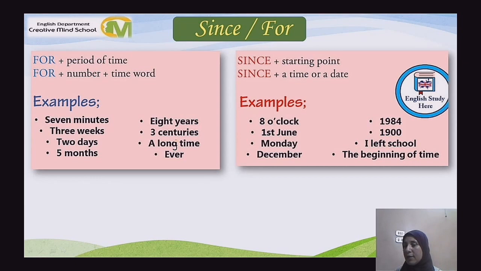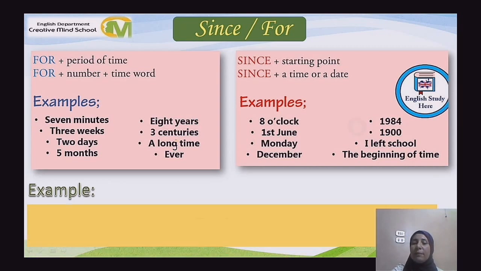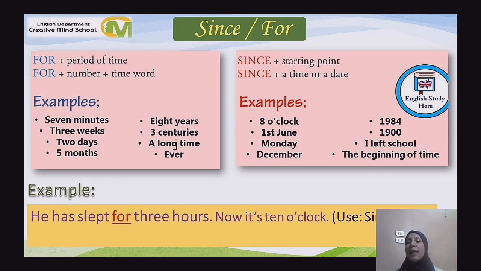Here it's a sentence, but in past simple. Since the beginning of time. Example, he has slept for 3 hours. Now it's 10 o'clock. Use since. Of course, if we use since and for, the tense is present perfect tense. So we are not going to change the tense.